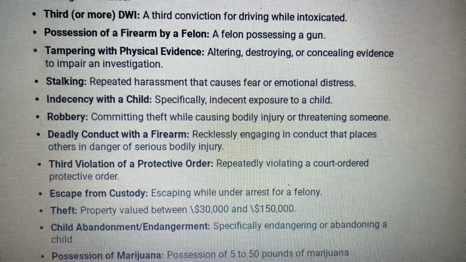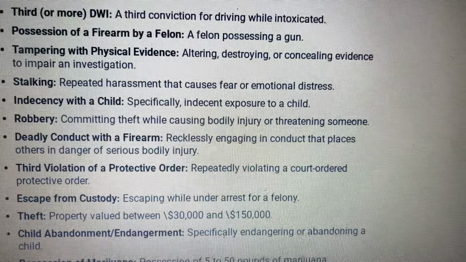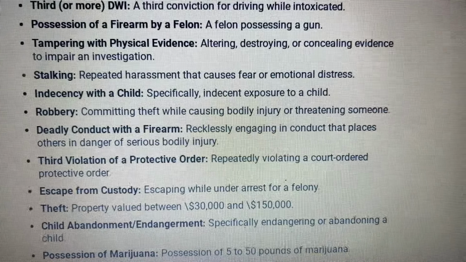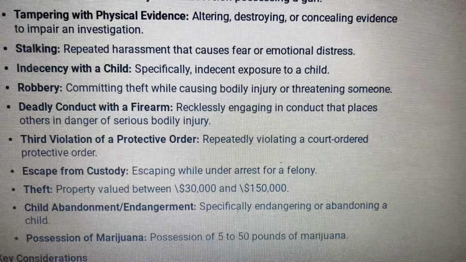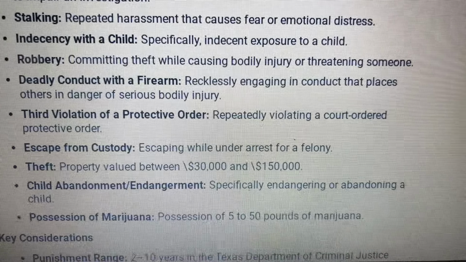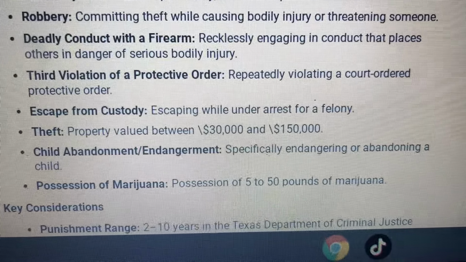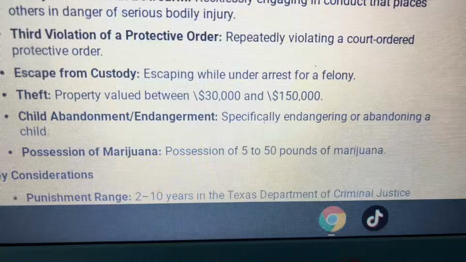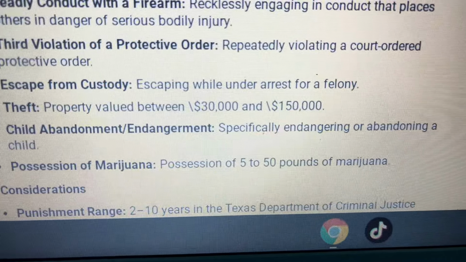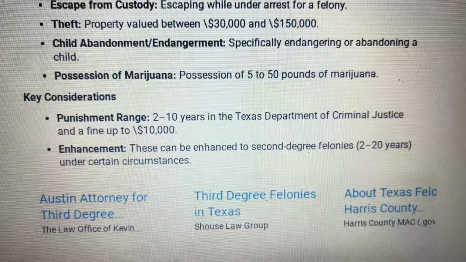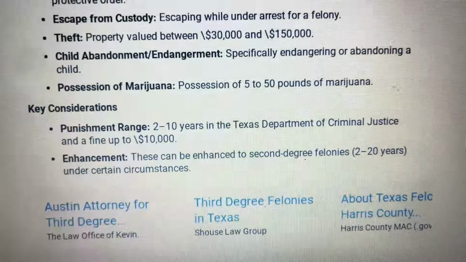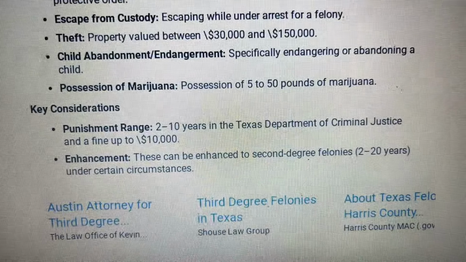Robbery: committing theft while causing bodily injury or threatening someone. Deadly conduct with a weapon. Direct violation of a protective order. Escape from custody. Theft. Child abandonment or endangerment. Possession of marijuana between 5 to 50 pounds. Can get you 2 to 10 years in prison and a fine up to $10,000.